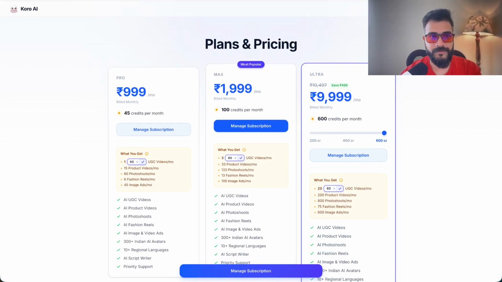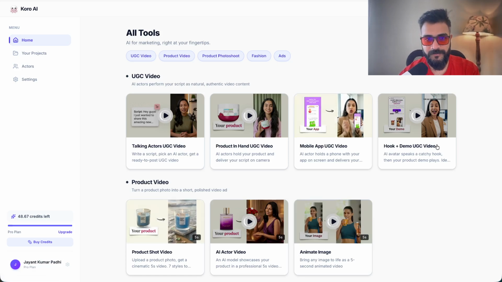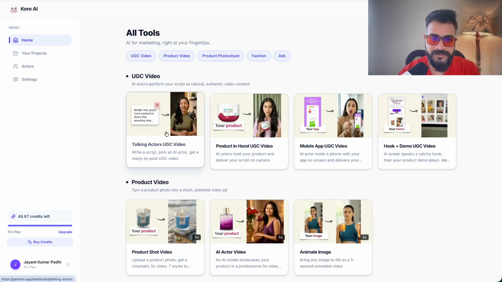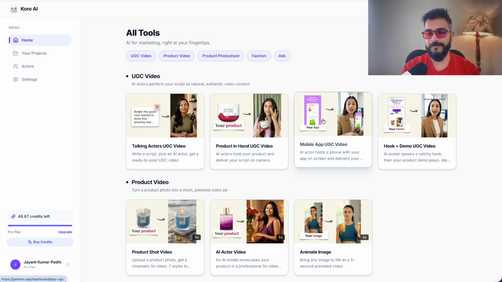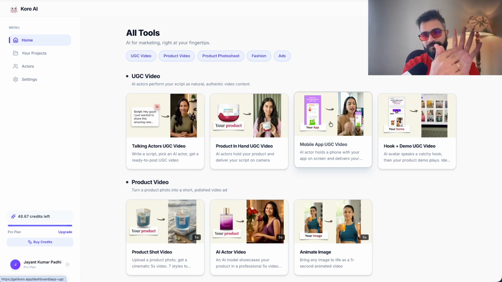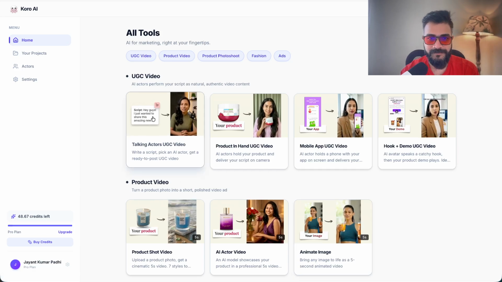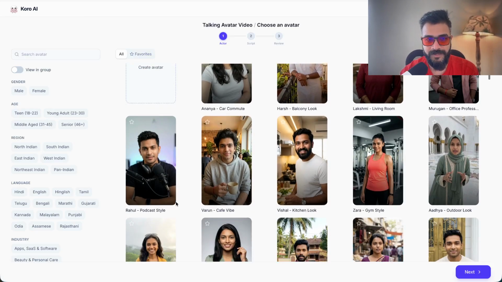Okay, so let's go back. I have already logged in. So click on the dashboard. You will come over here. Now you can pick if you want talking actors UGC, product in hand UGC videos, or mobile app. So basically, if you have a mobile app, you can upload a brief recording of the screen, and it will show the app scrolling right here. Or this is something where they show a demo UGC video similar to a mobile app style. Okay, now let's look at a simple one, which is a talking actors UGC video, and in future videos I can cover a lot more.